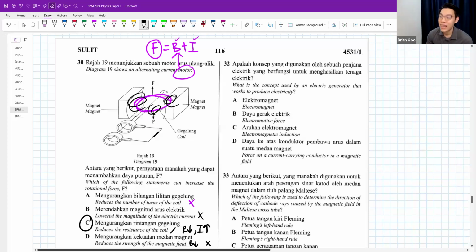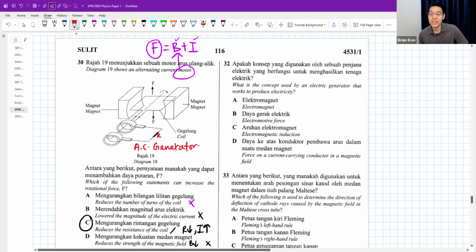Okay, but there's a small problem that I have with this picture actually. Because this picture is actually not an AC motor. This is called an AC generator actually. Those of you who are sharp, you will know that they gave the wrong picture. This is supposed to be an AC generator, not a motor.